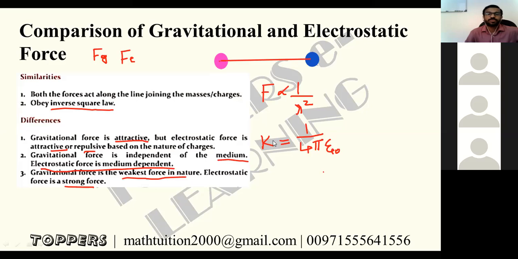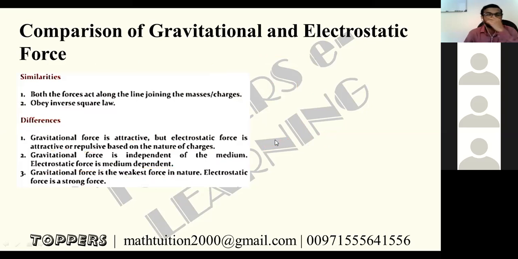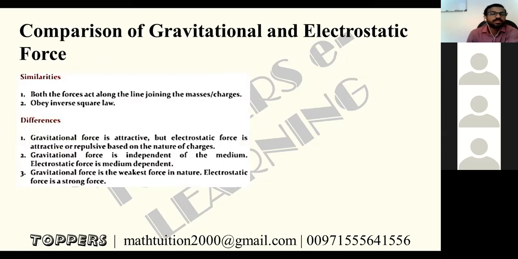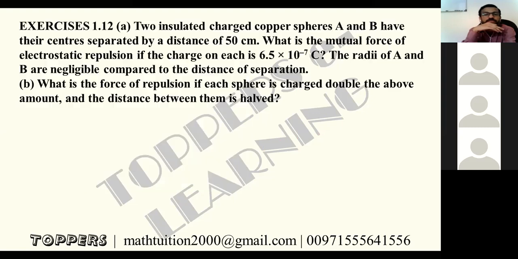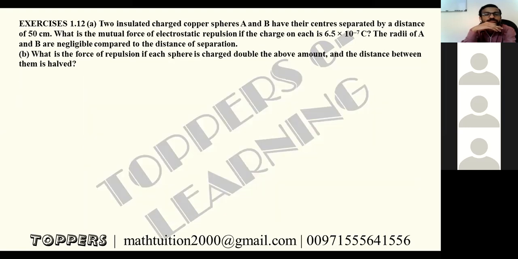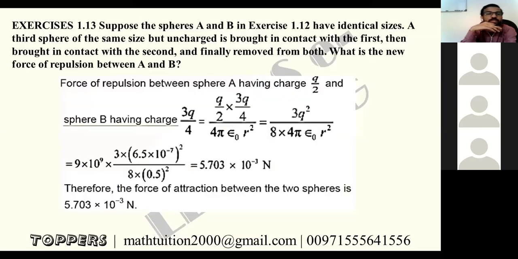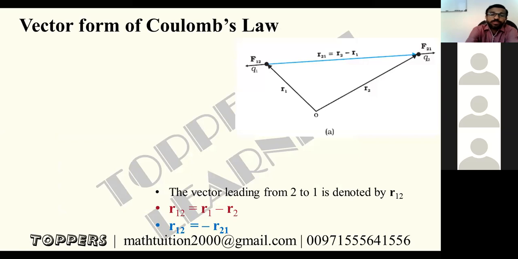Fine. Okay. Now, these questions I will give you as an assignment. If we do all the questions, time will be less. We are going very slow. Fine, we'll start vector form of Coulomb's law. Other questions, I will make assignment, so you have to work on that one. Do proper work on paper and send me that, and only then I will come to know your understanding and your mistakes. Okay.